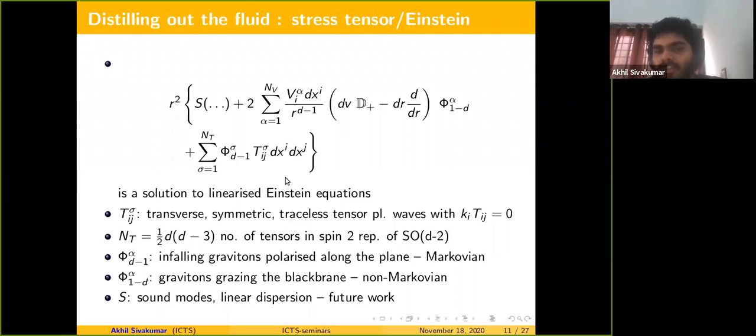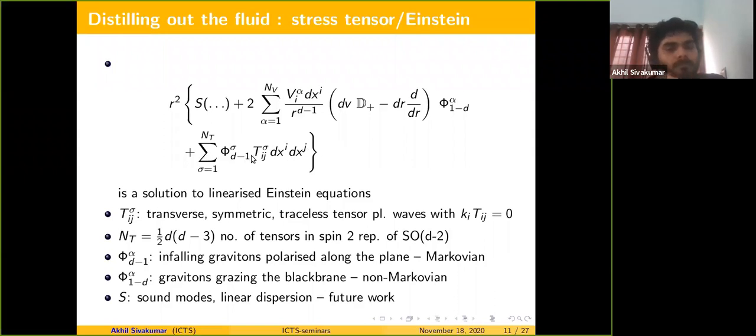We can count how many of them there are, and there are D minus 3 of these modes, as many as the real gravitons in the boundary would be, and these are again Markovian. They are infalling gravitons polarized along the plane, and if you turn off this source, they switch off immediately and decay over beta time.